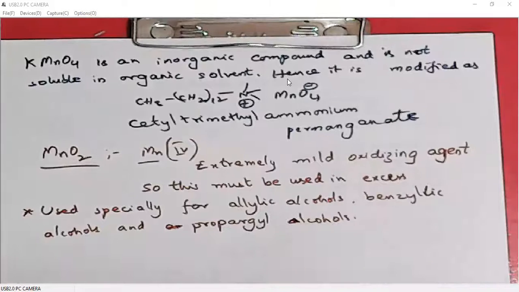With MnO2, we cannot oxidize all sorts of alcohols because it is a very mild oxidizing agent. It is less reactive, so it has selectivity. It cannot react with all the alcohols. It can selectively oxidize only allylic alcohols, benzylic alcohols, or propargylic alcohols. It cannot oxidize normal alcohols.